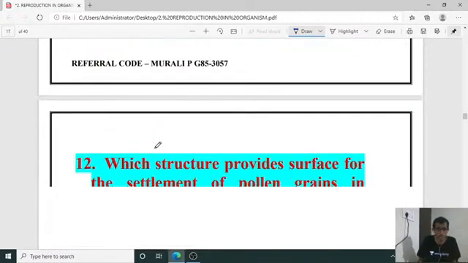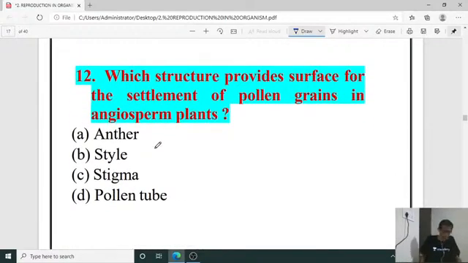Next question number 12. So this is the basic chapter related to reproductive biology. In the next class, that is on 8th, I am going to take the human reproduction topic.